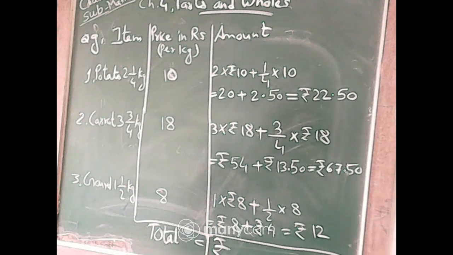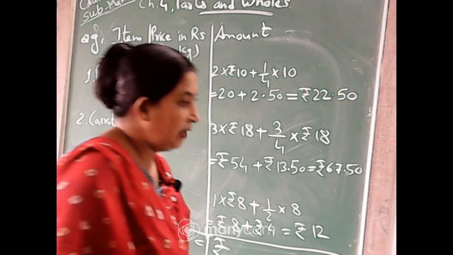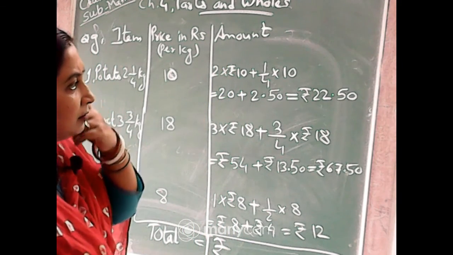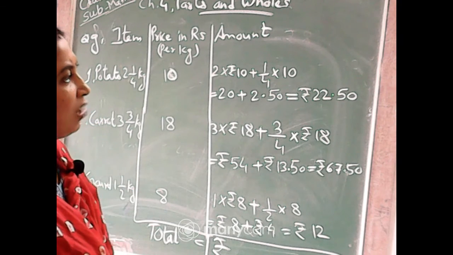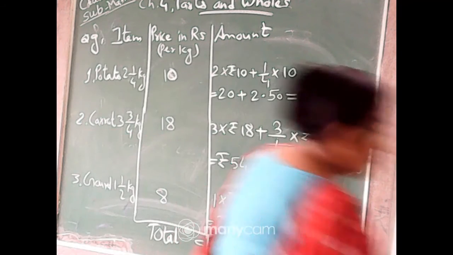How much is the total? Avik has written 102, and who has written 170? This one you have to do in the copy, not in the book.